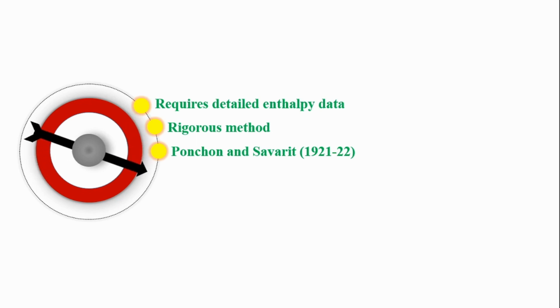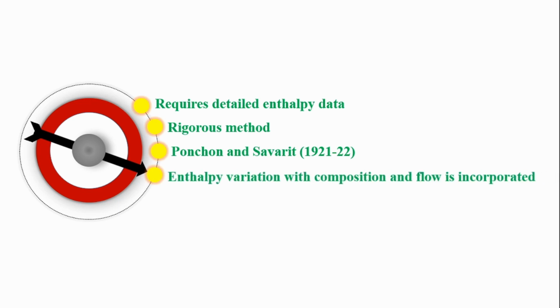It is also a graphical method, and it solves energy balance equation and material balance equation and equilibrium relations together. It also considers the enthalpy variation with composition and flow, which was not there in the McCabe-Thiele method.